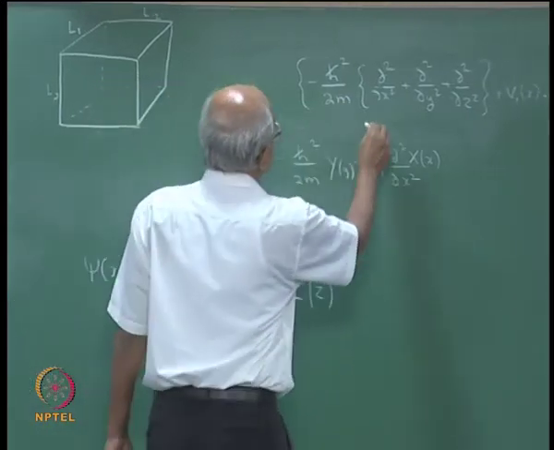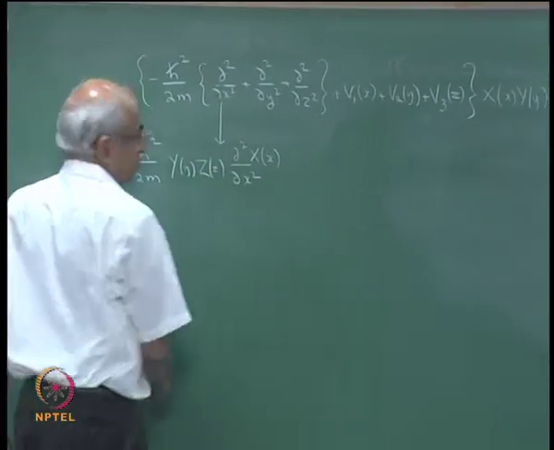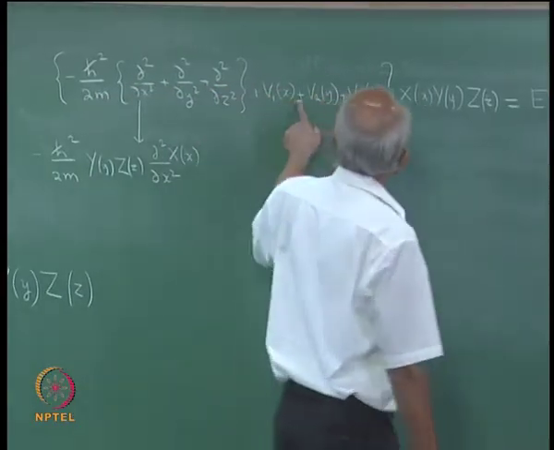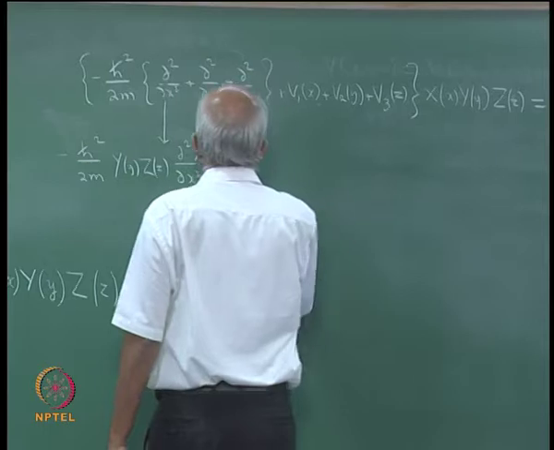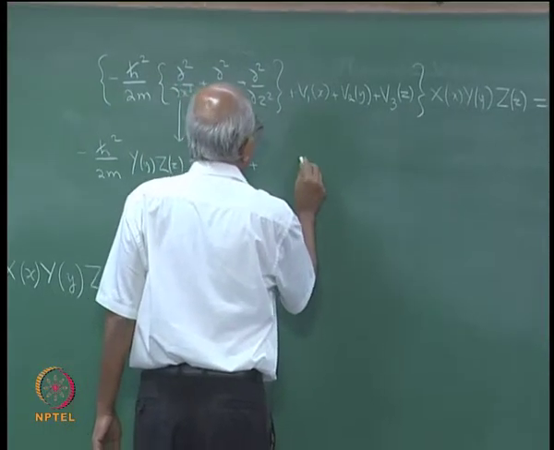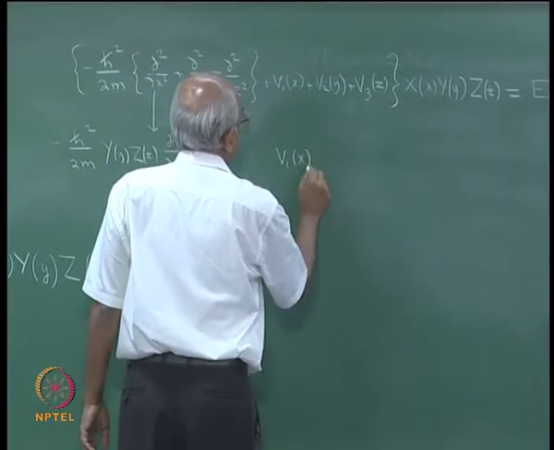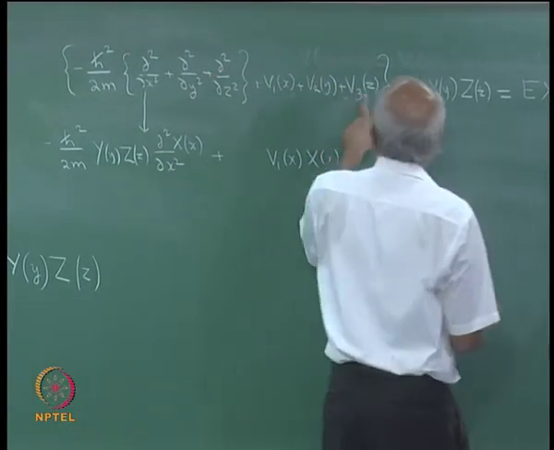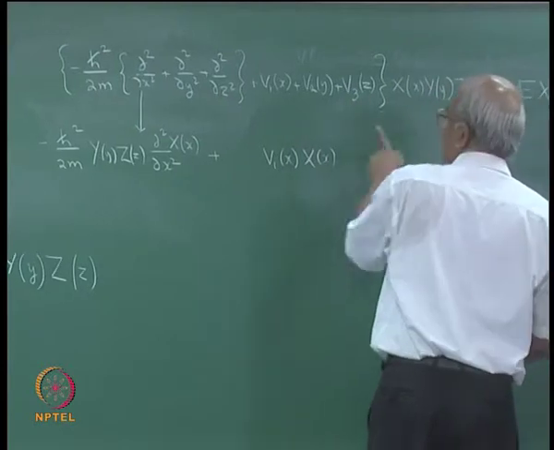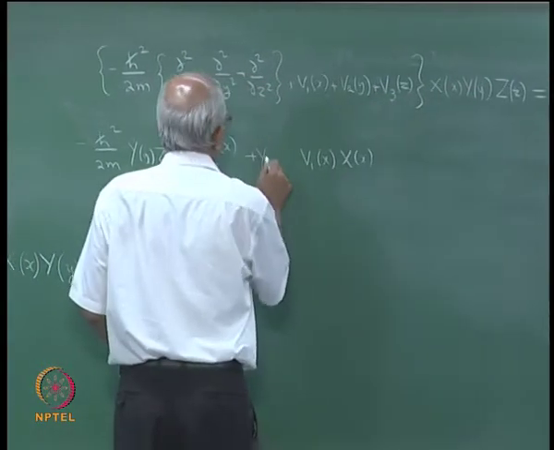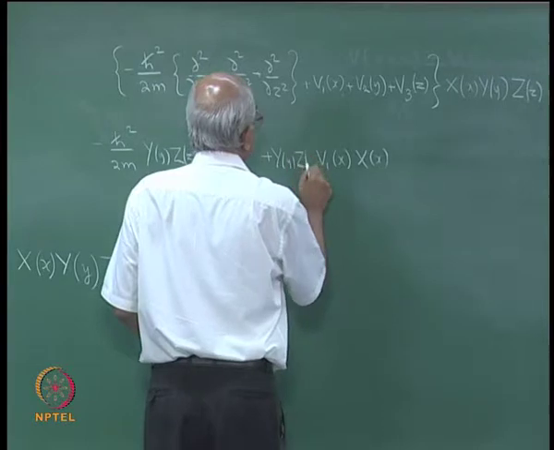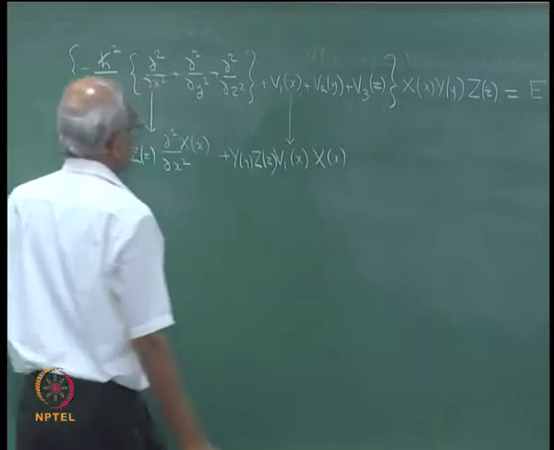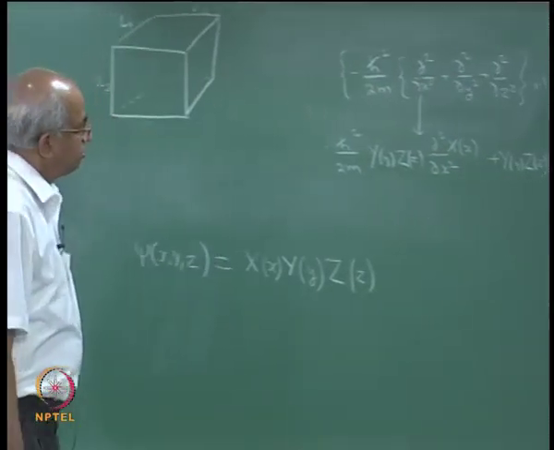So this term is actually giving me that. Then there is also a term V1 of x multiplying capital X, capital Y, capital Z. Let me just write that term also. V1 of x multiplying capital X of x, but V1 of x is multiplying all the three, so I would have capital Y of y, capital Z of z. So this term is coming from this one, right.